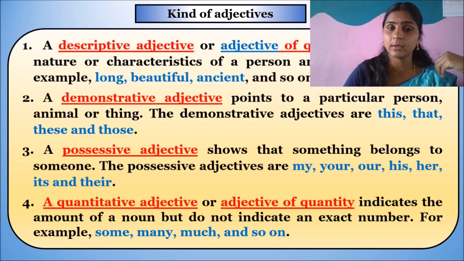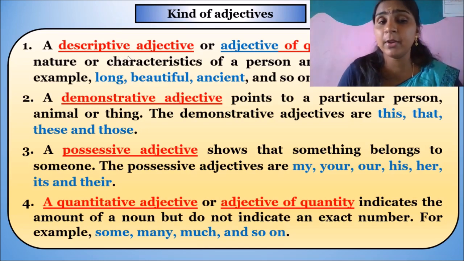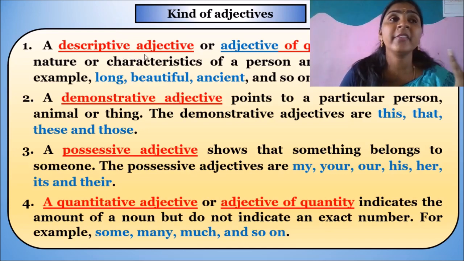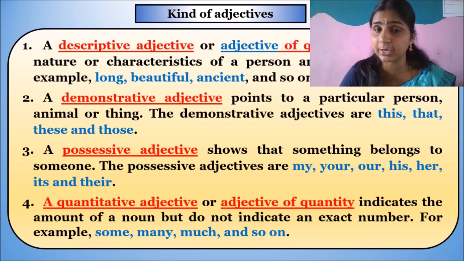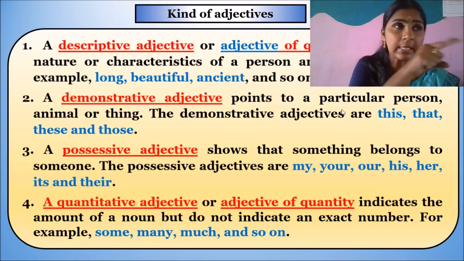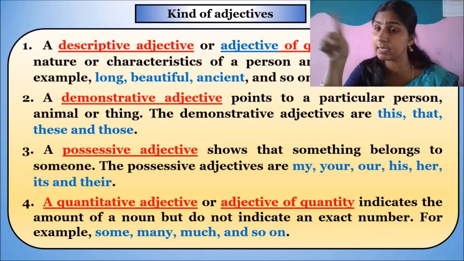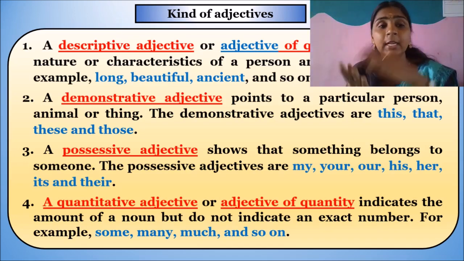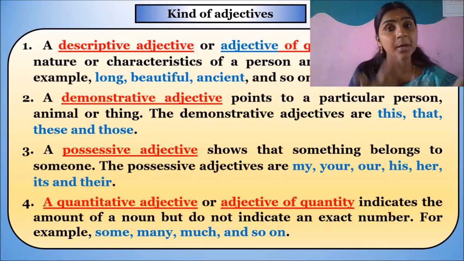Now let me say it again before going to the next session. Descriptive adjectives: when we are giving importance to one's nature, we call it a descriptive adjective. When we want to point out something, this, that, those things, these things, at that time those adjectives are called demonstrative adjectives.